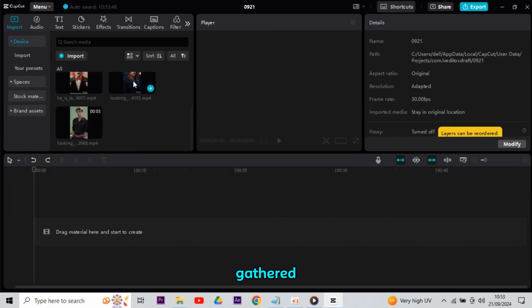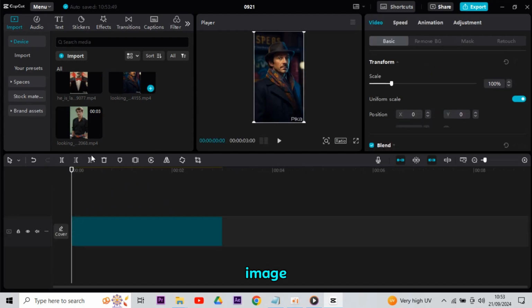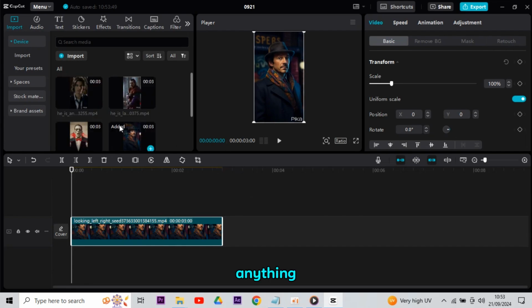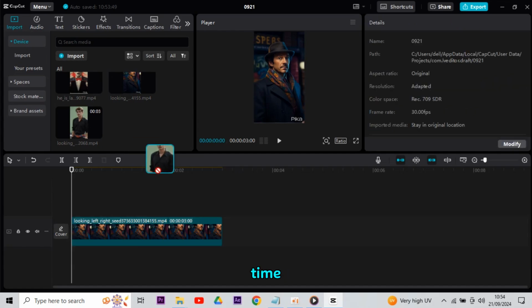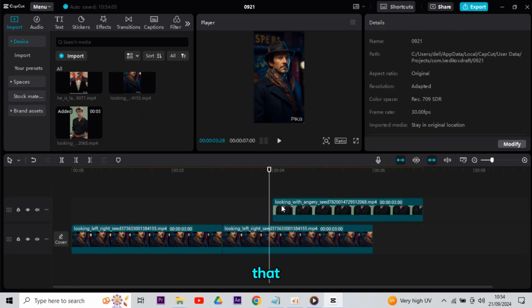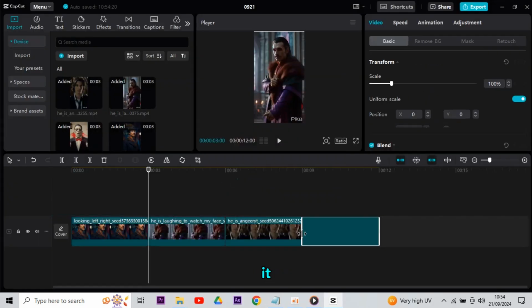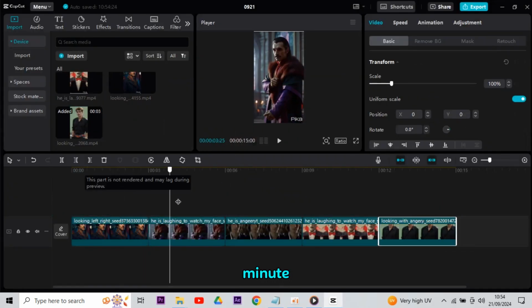that we have gathered. I am going to add our first image to the timeline first, so drag it in like this. We really don't need to crop it or do anything else. Then, carefully add the remaining images one at a time. Keep in mind that your timeline should now look like this, with all of your images in it, and the video lasting more than a minute.